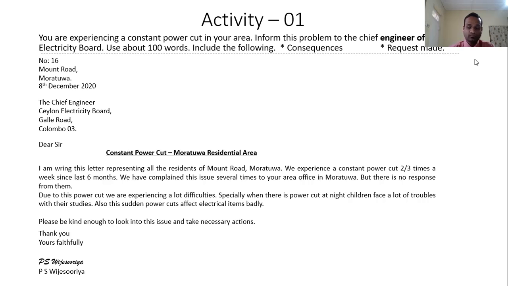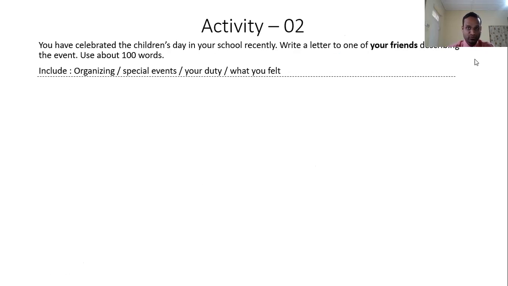Okay, let's see activity 2. Read the question. You have celebrated Children's Day in your school recently. Write a letter to one of your friends describing the event. Write about 100 words. You have to include these things: organizing a special event, your duty, what you felt. Keep in mind whether it is a formal letter or an informal letter. If a question has asked you to include something, you have to include those in your answer. Then only you can get full marks for your answer. Okay, then you have to decide whether this is a formal letter or an informal letter first.